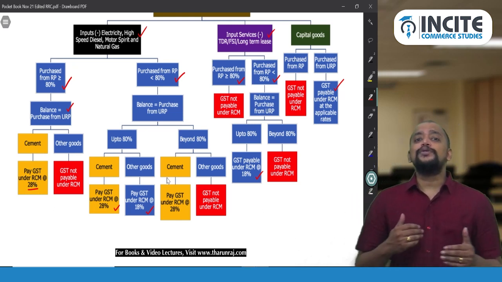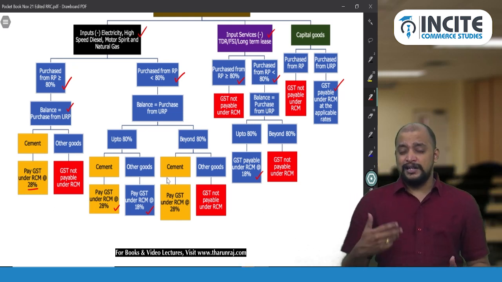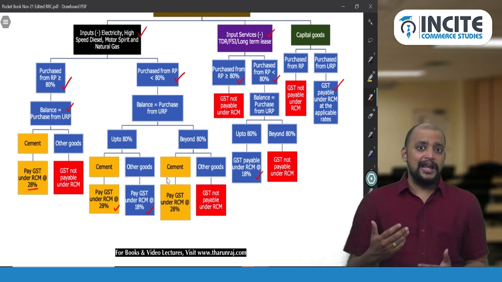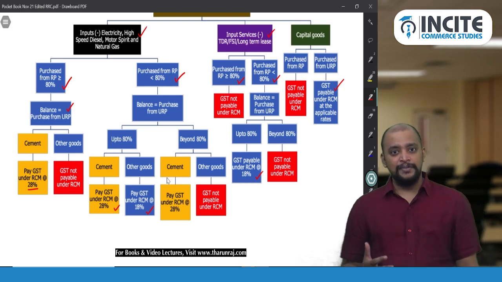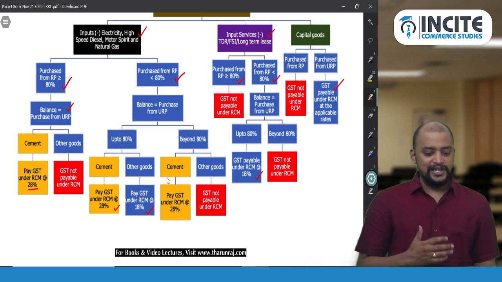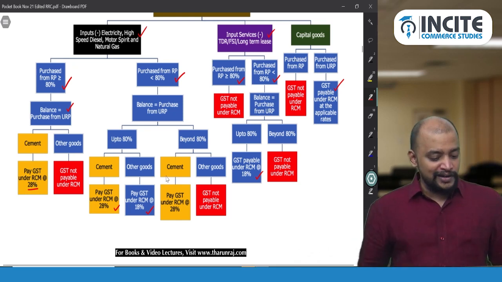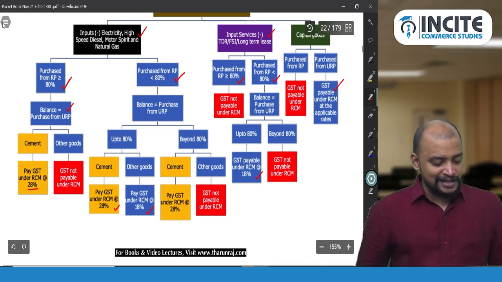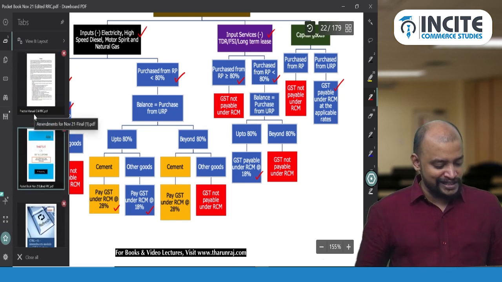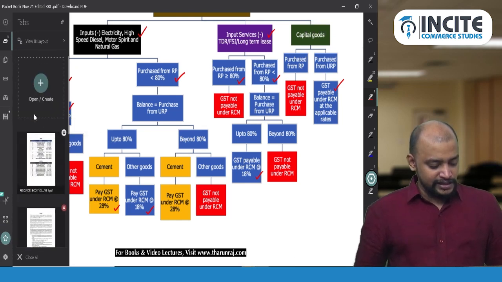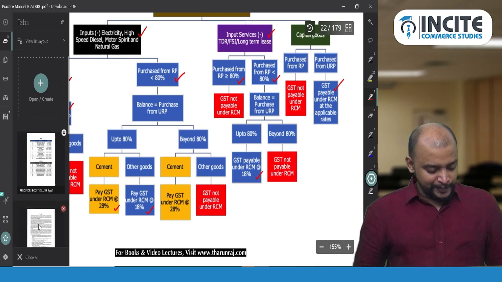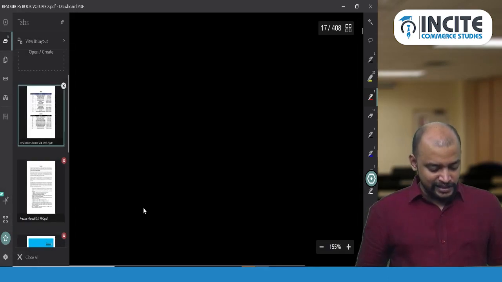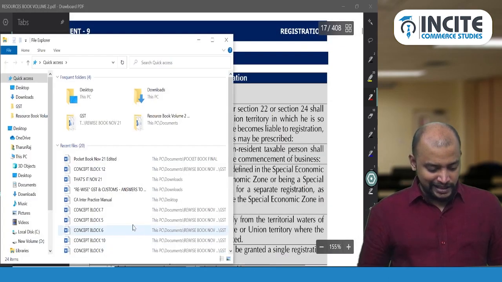And I am going to discuss one question related to this, on how a question can come on section 9 subsection 4. This question I have not given in the practice manual, but I wanted to discuss it, which I gave in my revised book. I want to discuss it from there, so just give me 1 sec. I'll just open it.